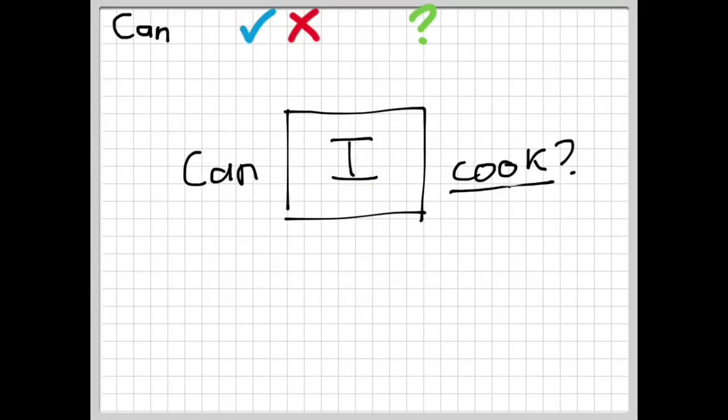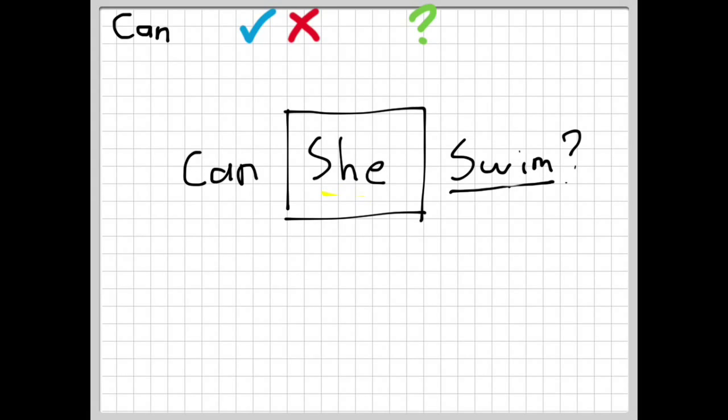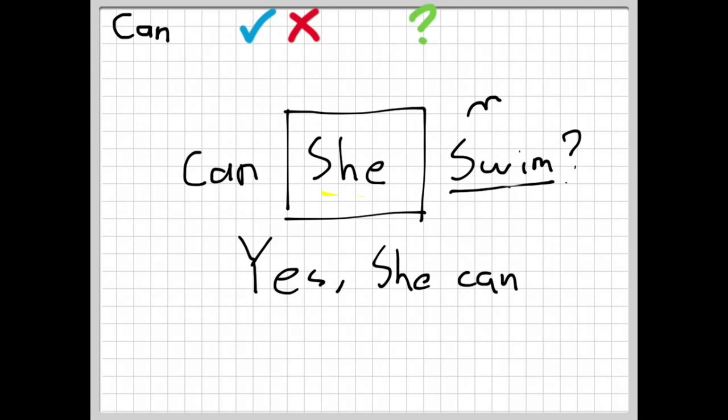We would answer this question the same way we answered the previous questions. Yes, I can. Yes, and after it, the positive form of the verb, I can. The same is true for the previous examples. Can you fly? No, I can't. Here I use the negative form of the verb can, and I use a negative answer, meaning that I cannot fly. Can she swim? Yes, she can.